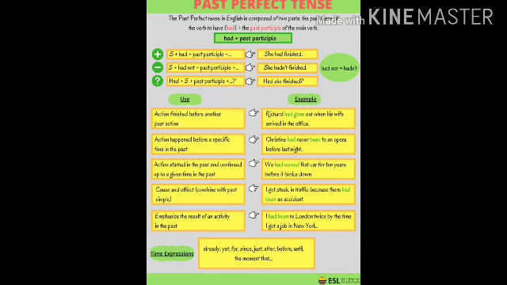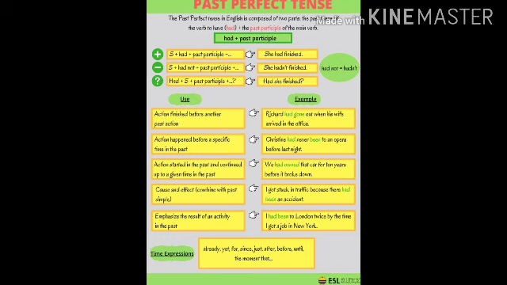Next example, we have Christine had never been to an opera before last night. Now, this is used to talk about an action that happened before a specific time in the past. Now, what is the specific time here? Before last night. And students, don't get confused here. In this example, been is used as the third form of the verb be. Be, was, been.